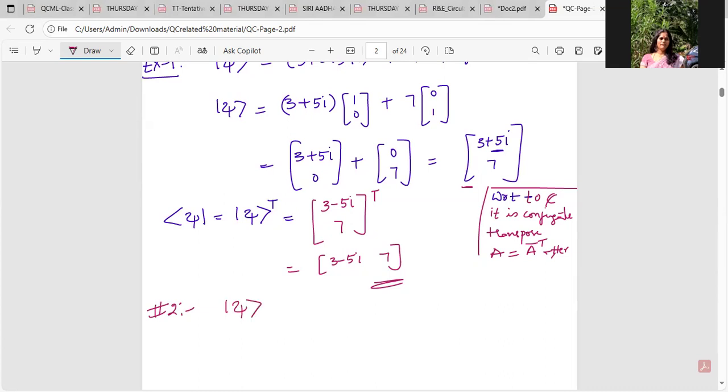Let's see one more example. Again, I'm telling you, throughout the quantum computing mathematical part, I'll be using ket psi only. Those who are aware of the Schrodinger equation know that psi is used there. Since quantum computing is a resultant of the concepts from photonics, photons, we'll be using this notation. And then Schrodinger's wave equation, everyone knows. Because of which I'll be using ket psi throughout quantum computing, usually by default.